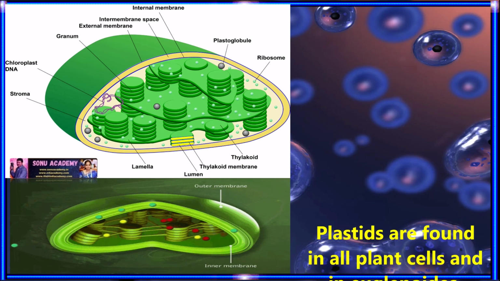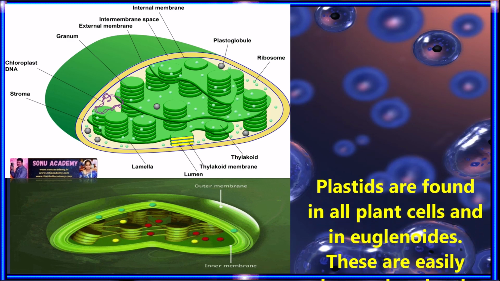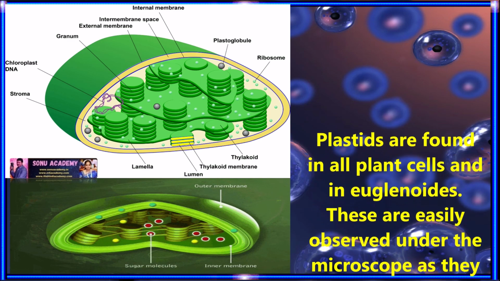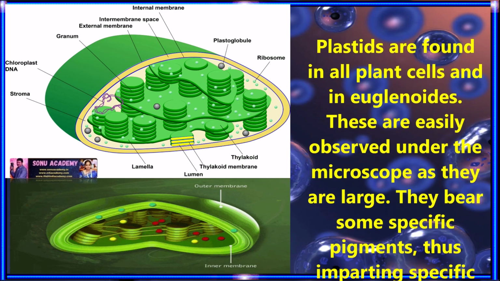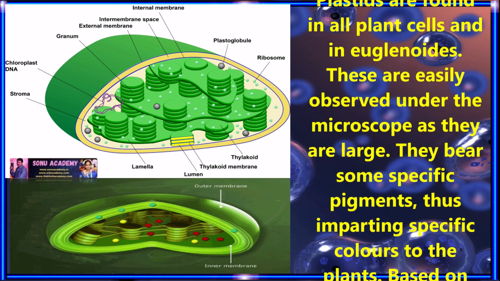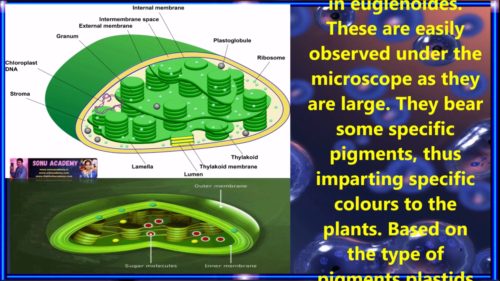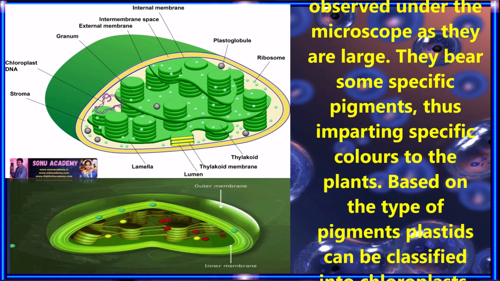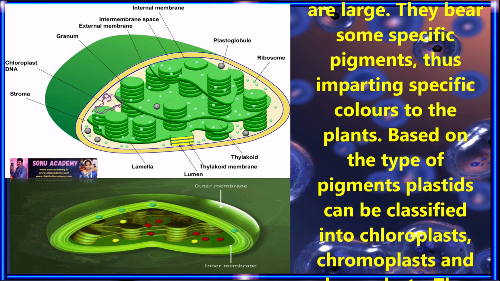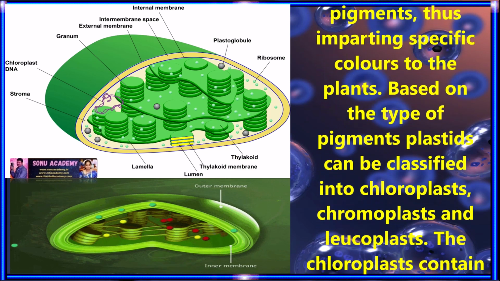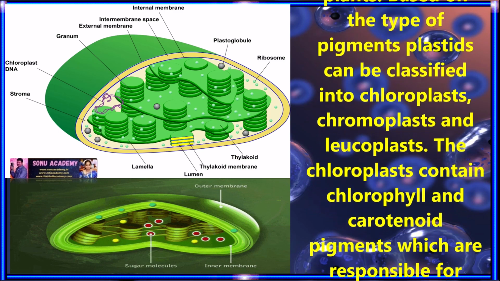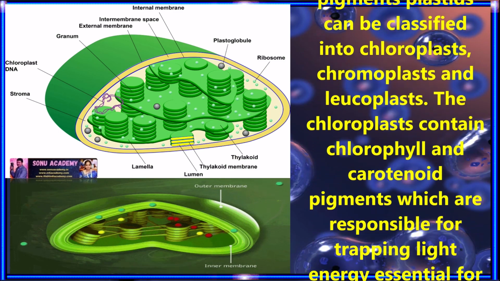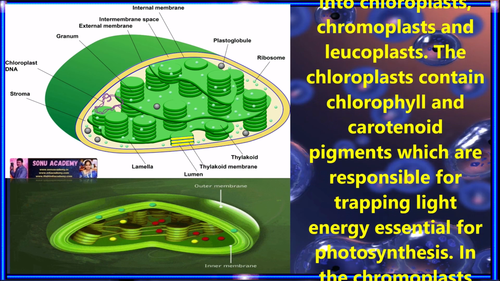Plastids. Plastids are found in all plant cells and in euglenoids. They are easily observed under the microscope as they are large. They bear some specific pigments, imparting specific colours to the plants. Based on the type of pigments, plastids can be classified into chloroplasts, chromoplasts and leucoplasts. The chloroplasts contain chlorophyll and carotenoid pigments, which are responsible for trapping light energy essential for photosynthesis.